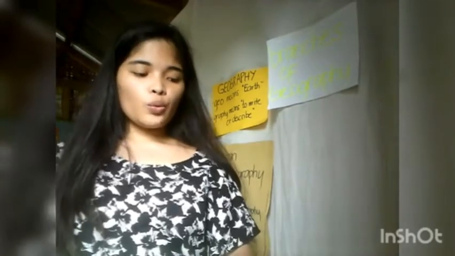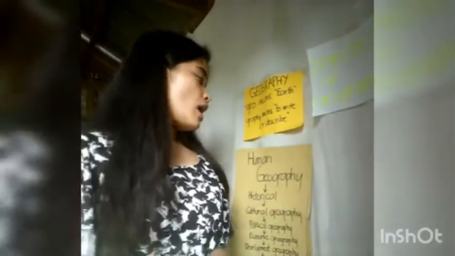Okay, so it attempts to make a spatial study as to why the inhabitants of a particular region are poorer than those of another region. So in short, it all talks about people's lives. Poorer, richer, that is development geography.